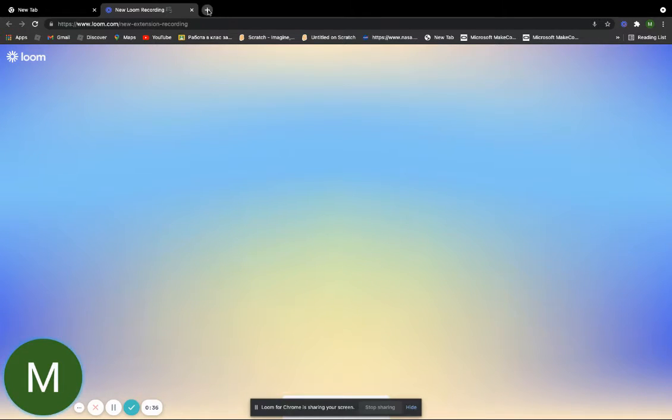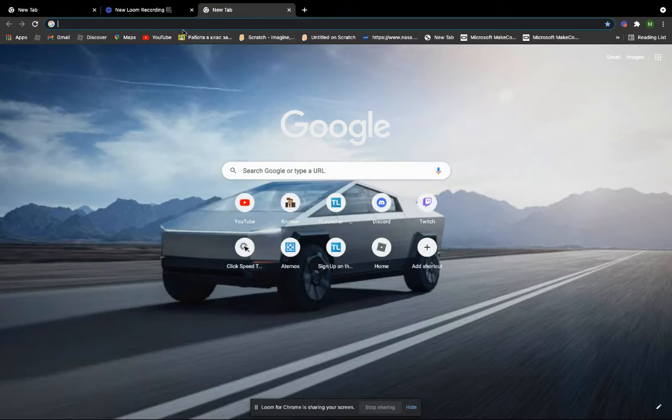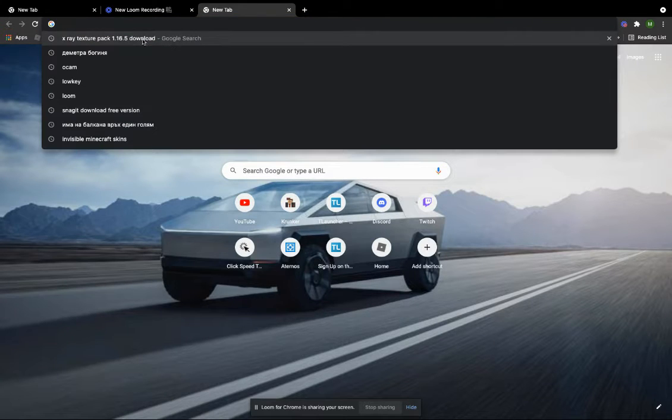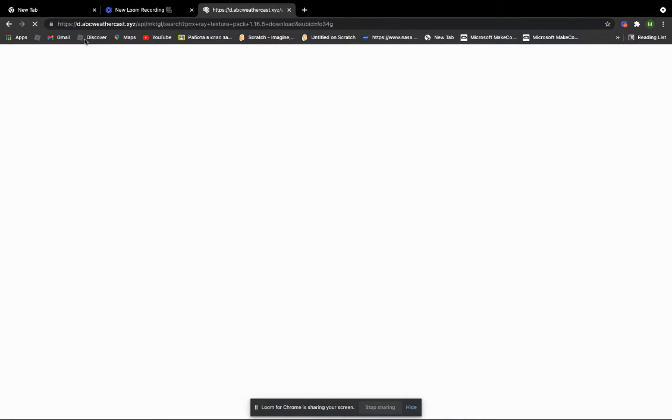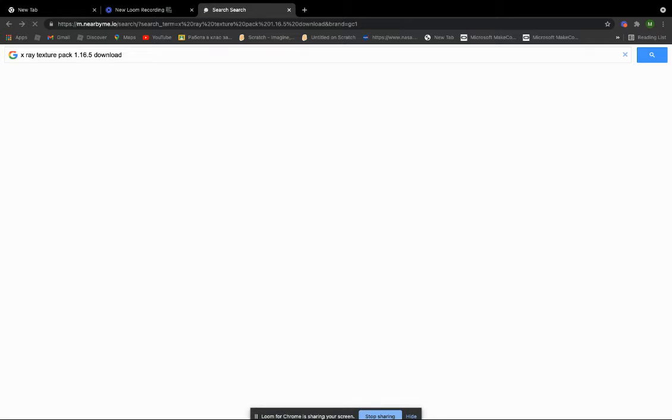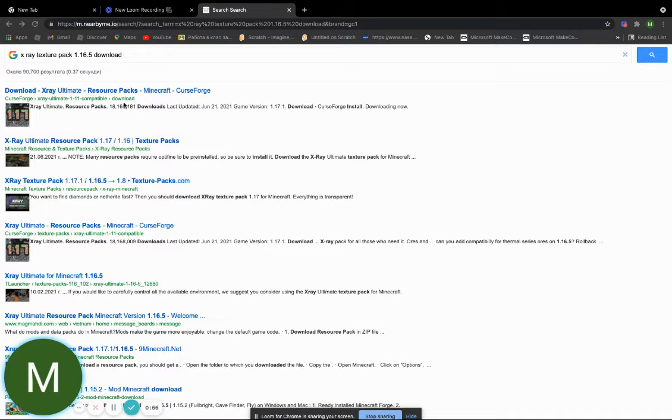First of all, open Google browser. Click the new tab button. Then what you need to do is click over here, and then don't click the first, click only download X-ray Ultimate, not that one, that is CurseForge. Click that link.